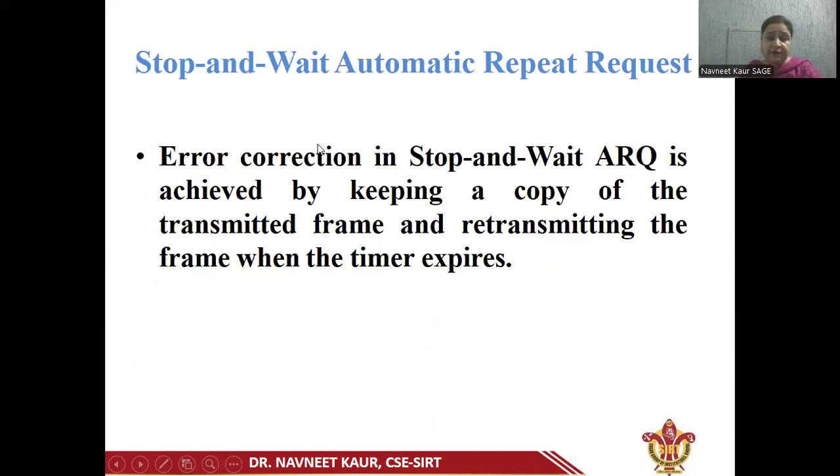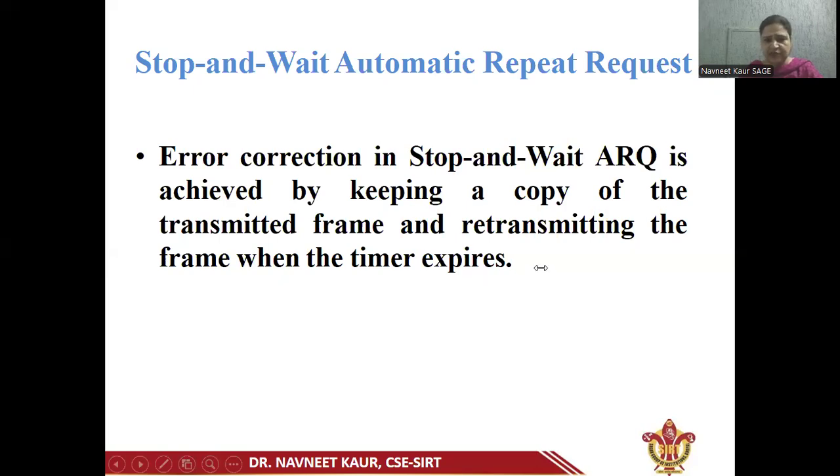Now, we know that in practice, the noiseless channel cannot be realized. We always have a noisy channel in which the frame or the data tends to be corrupted or lost. So here we will study the stop and wait automatic repeat request protocol, which is used for noisy channel.